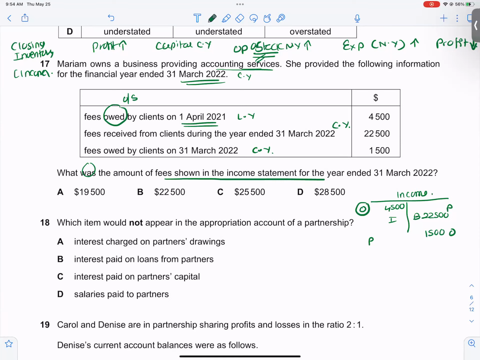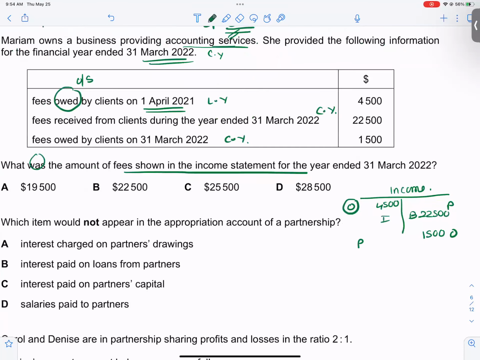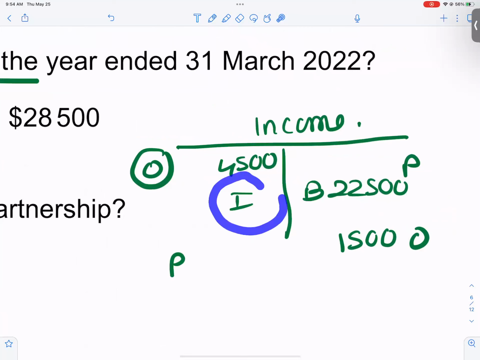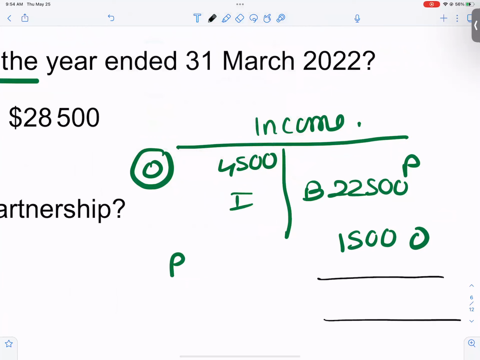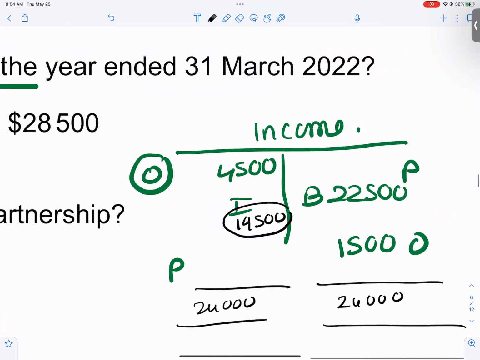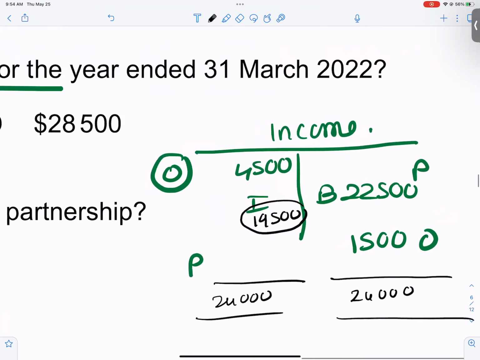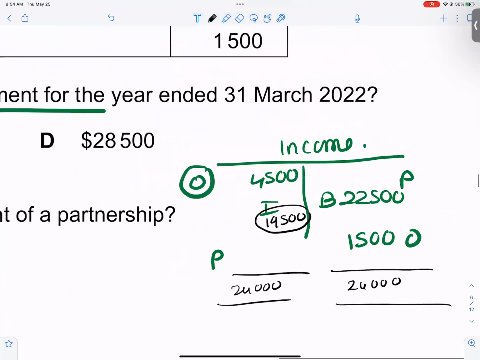I want to find the income statement amount, so I will close this account. 22,500 plus 1,500 is 24,000. 24,000 minus 4,500. The amount that will go to the income statement is 19,500. It is option A.